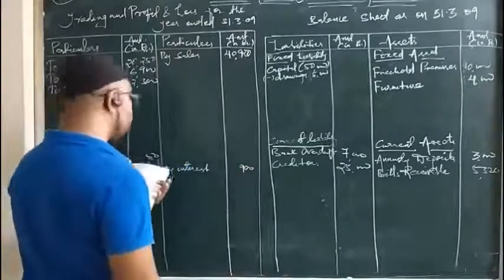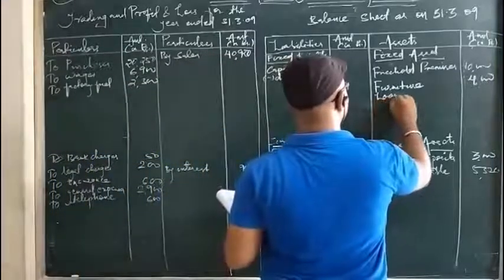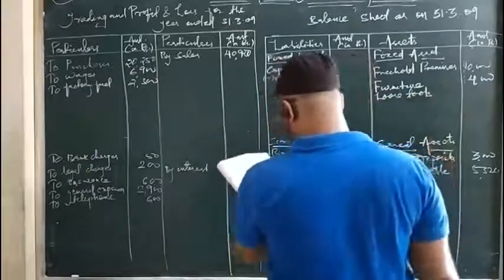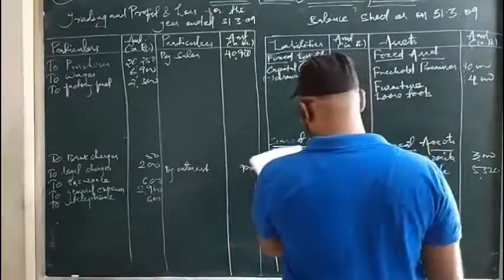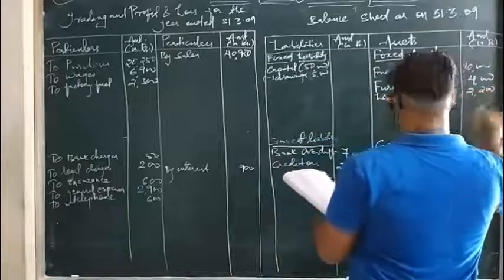Then we have loose tools. So loose tools are supposed to be assets. So right here. These are fixed assets. These tools are used for the setup of equipment, office equipment. So this is why it is a fixed asset.